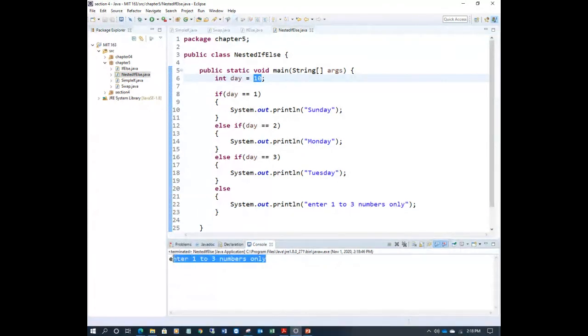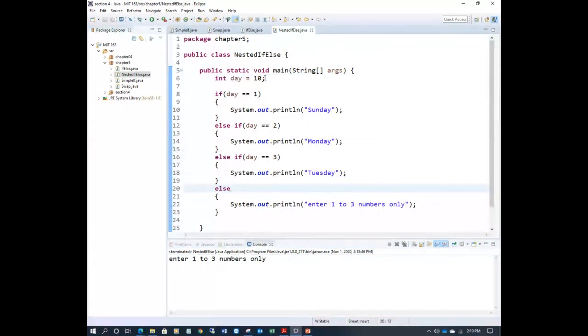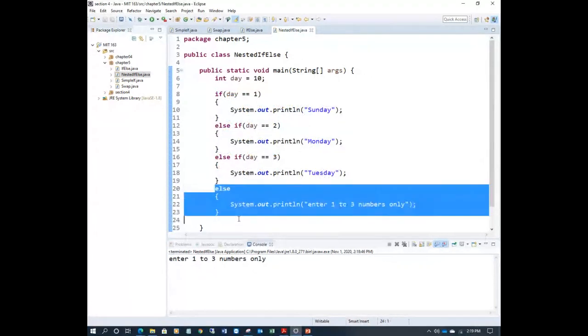Enter 1, 2, 3 numbers only. This is so that the user should enter only 1, 2, or 3. So this is how you can write it. For the last one, no need to check if it is 10 or not. If all the conditions fail, this will execute. This is else. So hope you understand this if else.